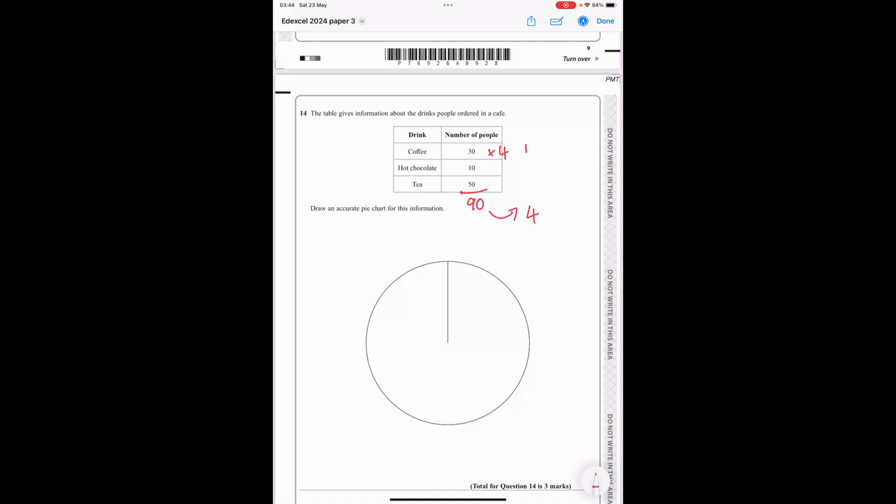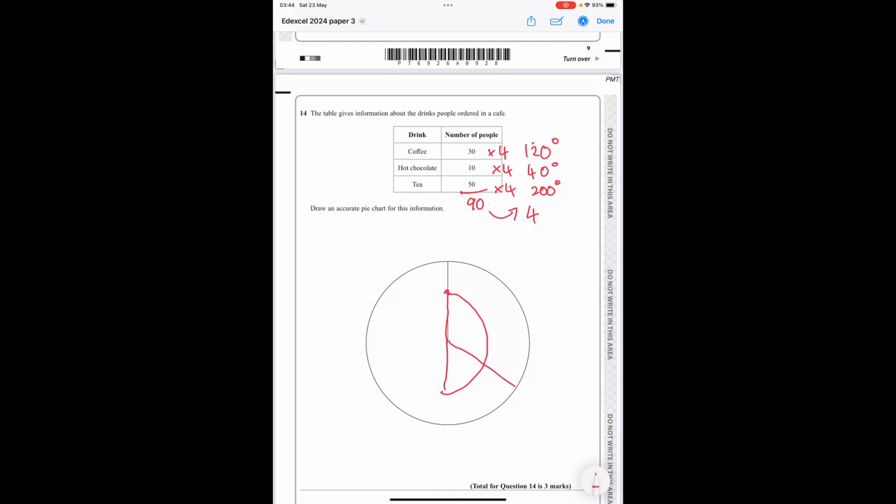30 times 4 is 120 degrees. 10 times 4 is 40 degrees. And 50 times 4 is 200 degrees. So I'd use my protractor. Make sure the back of the protractor is on the line. Put the protractor on. So I'm going to start with 120. So I find 0. I'll go around to 120. And it's going to be roughly here.